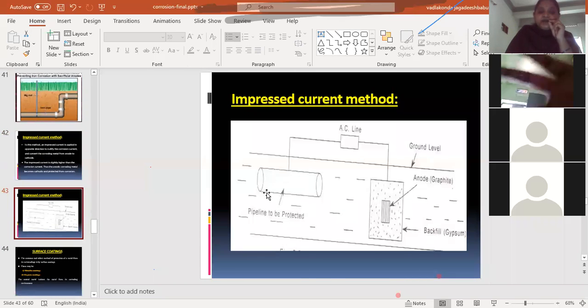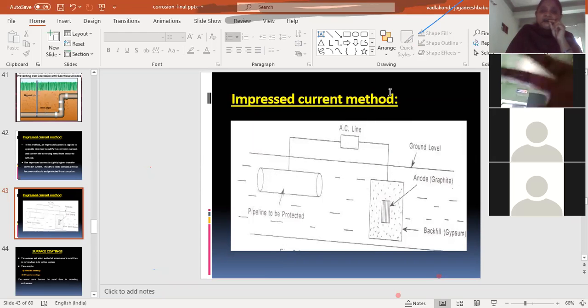So in this method, if we want to protect this pipeline from corrosion by using the impressed current cathodic method, by using a battery, the negative terminal of the battery is connected to the pipeline which has to be protected, so that it will act as the cathode, and the positive terminal of the battery will be connected to some neutral electrode, maybe of graphite, which will be backfilled in gypsum, so that it will give electrical contact to this pipeline.